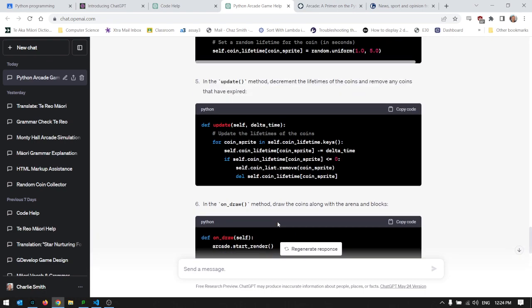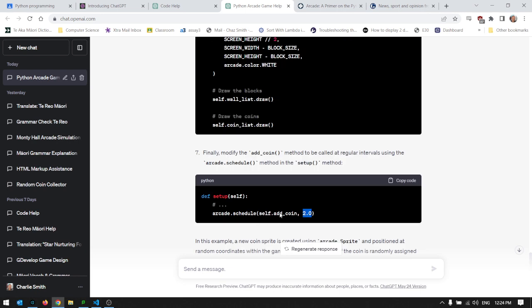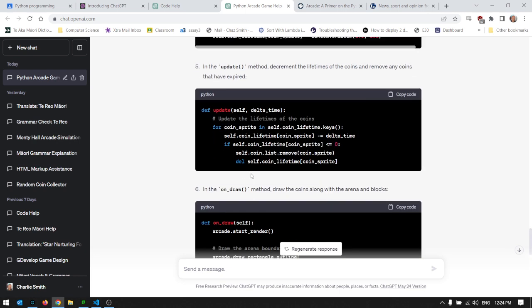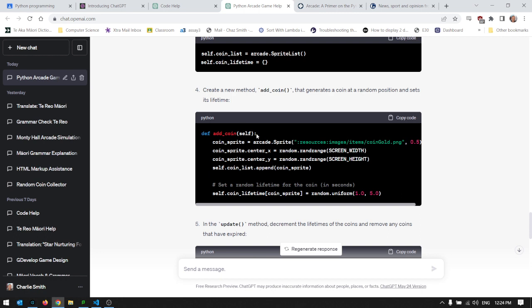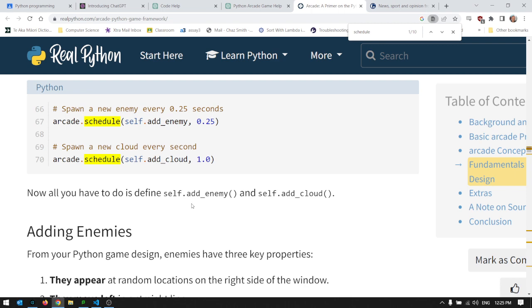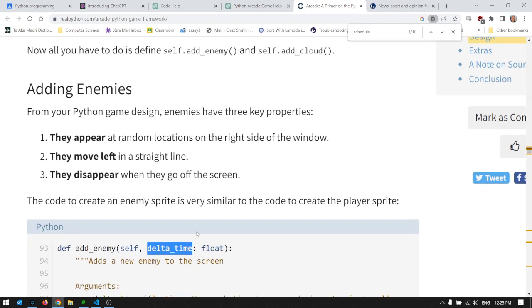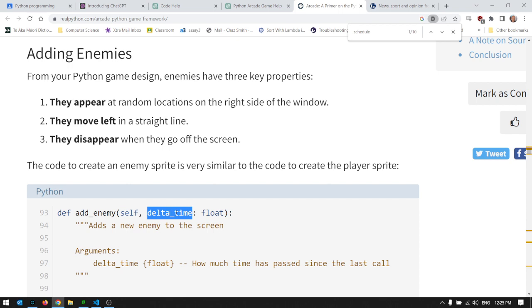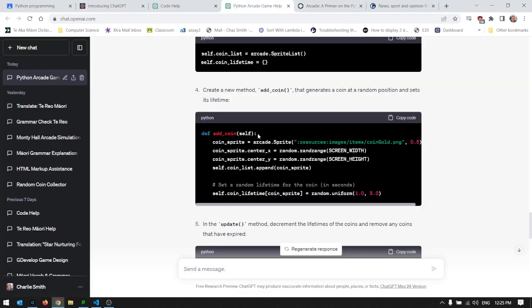So let's just find out where it calls up. When you run it and you go to the add coin, you get this really misleading message. It says the add coin needs an extra argument. And you're like, what's going on? And I had to do quite a bit of background and then find that when you look at scheduling, what it does is it automatically gives it a delta time. So the schedule function actually has a delta time. So in this add coin, I needed comma delta time there, which I wasn't using, but yeah, it needs that. So yet another example of ChatGPT giving you a great idea, but it being broken.